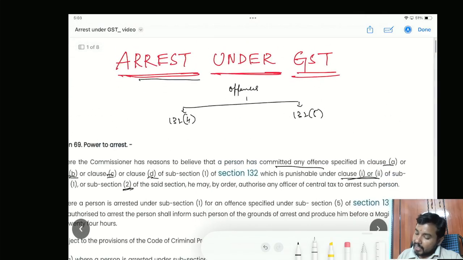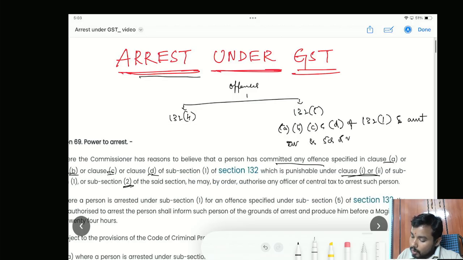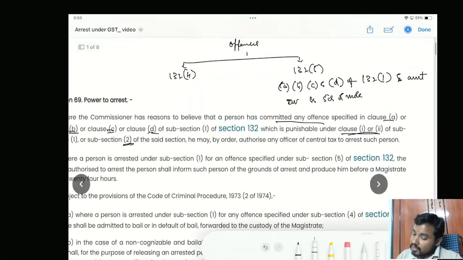So I can write here that these offences covered under clause A, B, C and D of 132 subsection 1, where the amount involved is 5 crore or more, are cognizable and non-bailable.